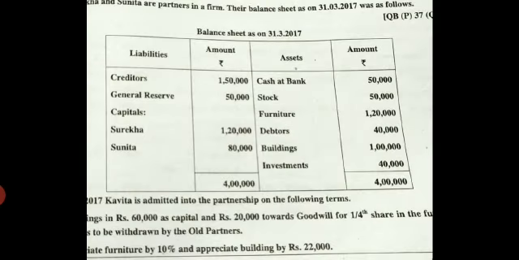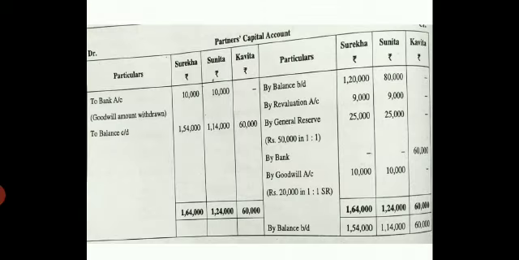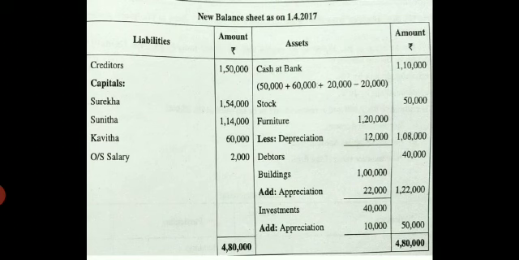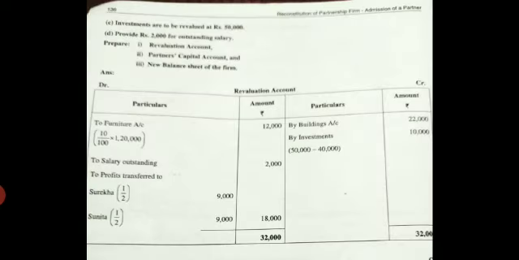Next, again in the adjustment they have told you 20,000 is brought towards goodwill. So come to your partners' capital credit, write by goodwill and it should be distributed to the old partners, and they are equal partners. So it will be 10,000, 10,000. Next, one more effect. Come to your balance sheet, asset side, you have written cash at bank in the inner column. You have written 50,000 plus 60,000, plus write it as 20,000. Come to the next.